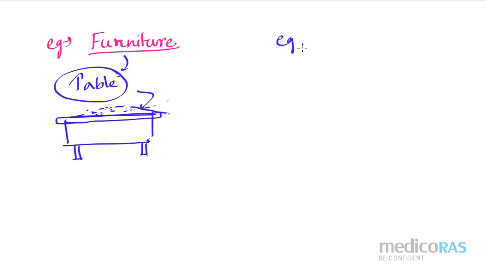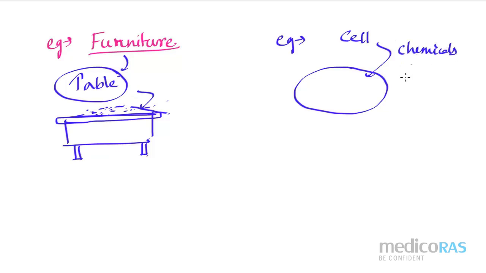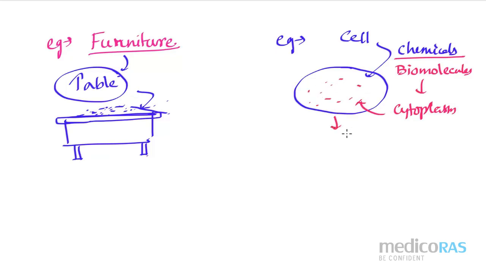Whereas cells grow in size because of the deposition of certain chemicals present inside the body. Those chemicals are nothing but the biomolecules or biochemicals which make the cytoplasm. If the content of the cytoplasm inside the cell increases, the cell size will increase, and when the cell size increases, ultimately it can divide into two, and then we get two individual cells.